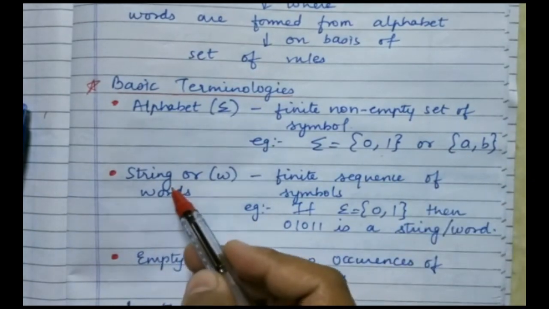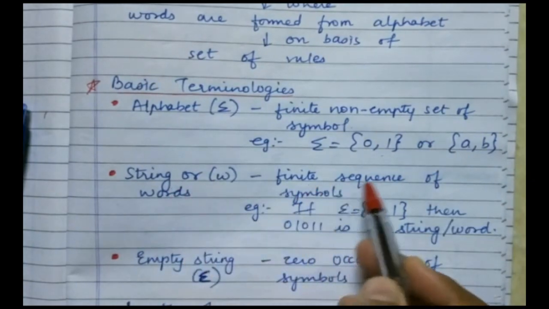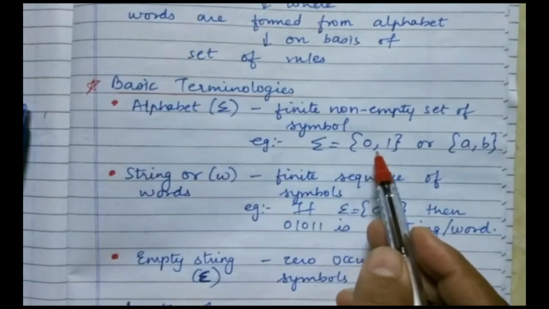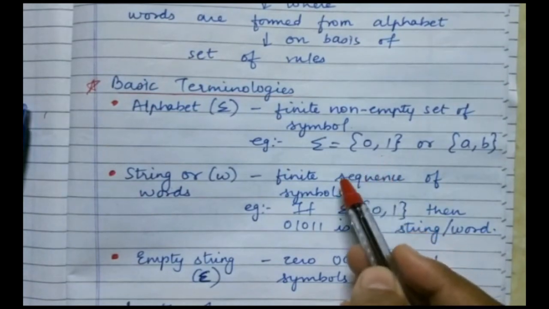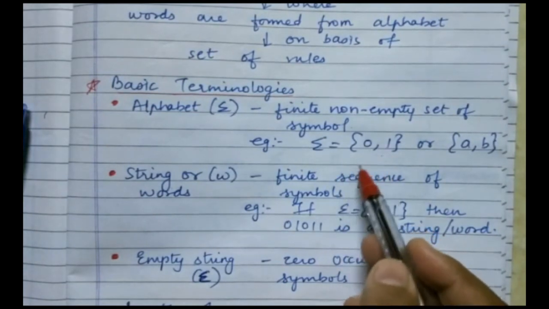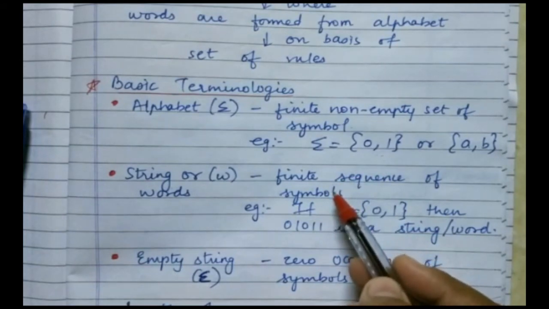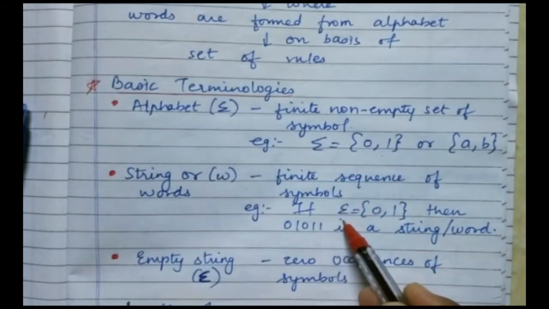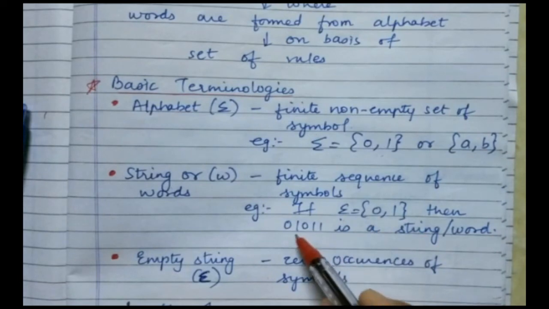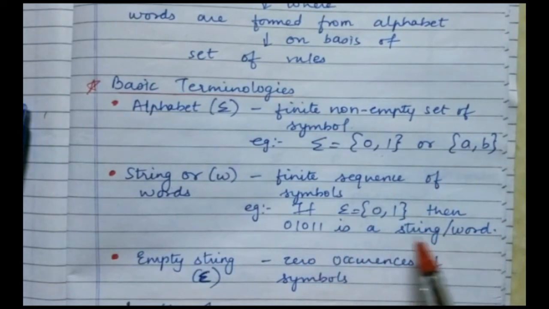When I say string, it is a finite sequence of symbols. Whatever symbols are there in the alphabet, using those I am going to make some words. If my sigma is {0, 1}, then 0 1 0 1 1 is a string, or you can say 1 0 0 is a string or a word. What is an empty string? It is represented by epsilon. It means zero occurrences of symbols, no symbols are there. So that is an empty string.